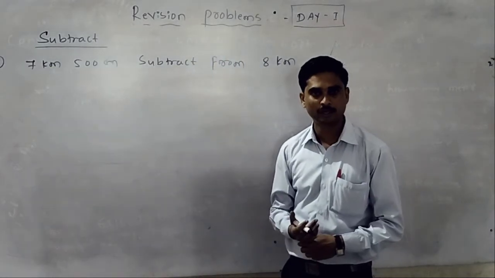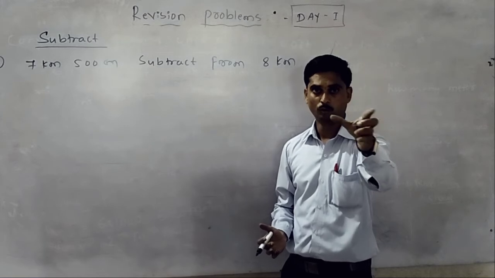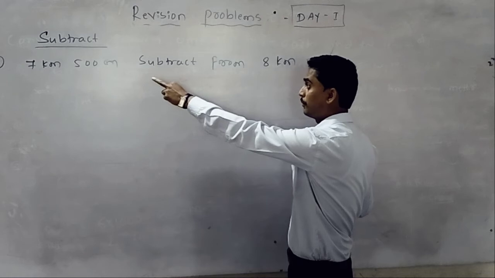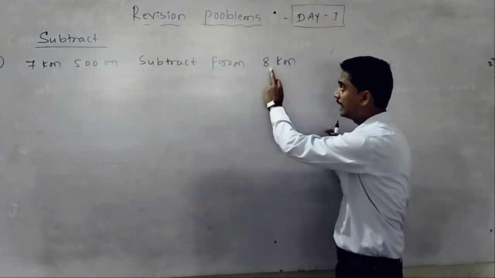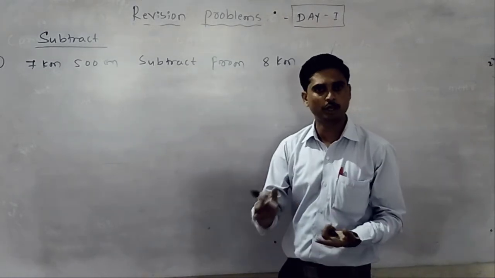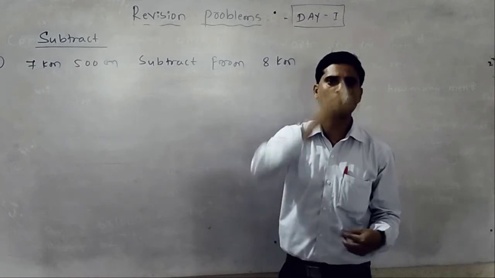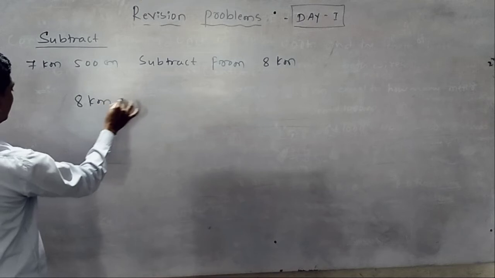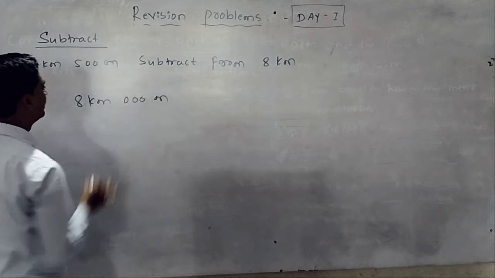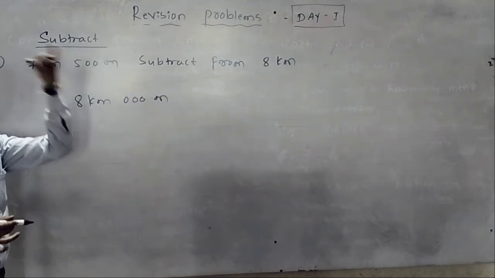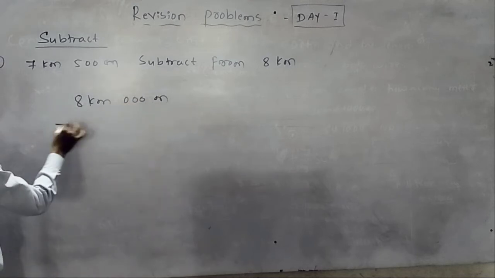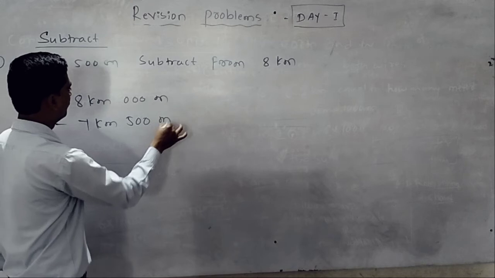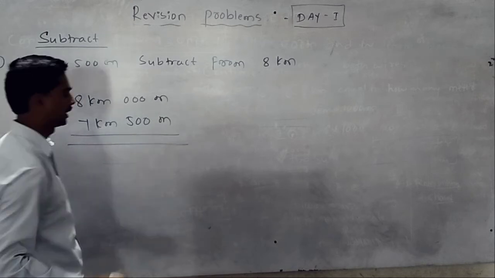Some are doing what? Sir, first one is given there means you should write first, and second one given there sir below you should write and subtract. How it is possible? First you have to observe which number is bigger. There 7 kilometer is there and 500 meter is there, but here 8 kilometer is there. 8 kilometer to kilometer comparison means 8 kilometer is bigger. Then you have to write here 8 kilometer 0 meter, because no number is there means you have to write there 0. Then minus 7 kilometer 500 meter. Then you have to subtract.